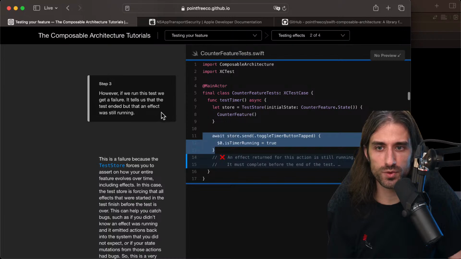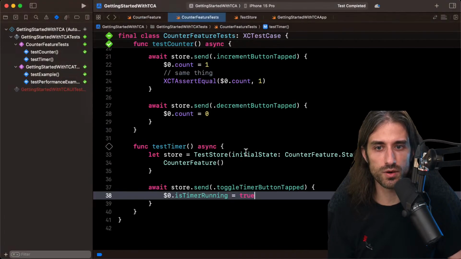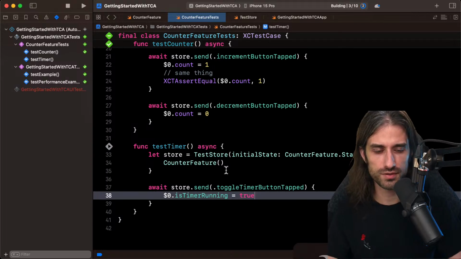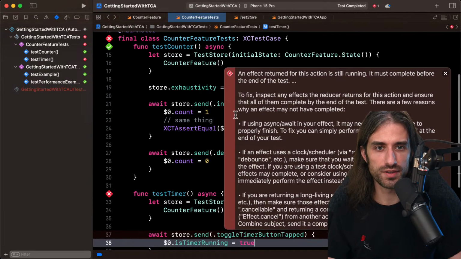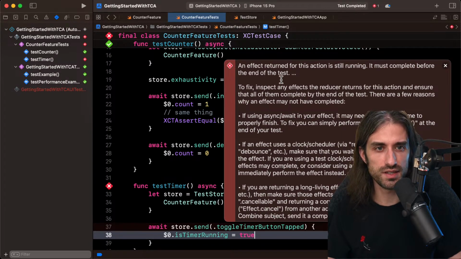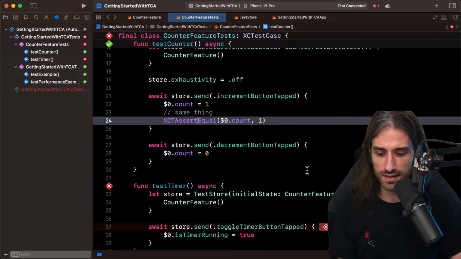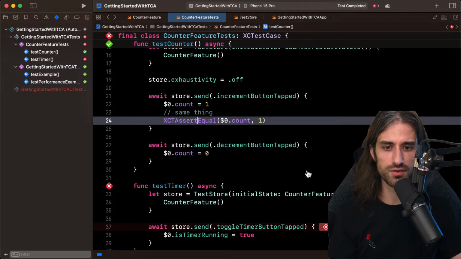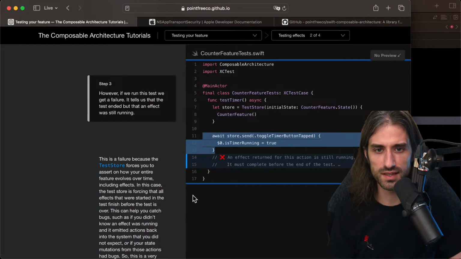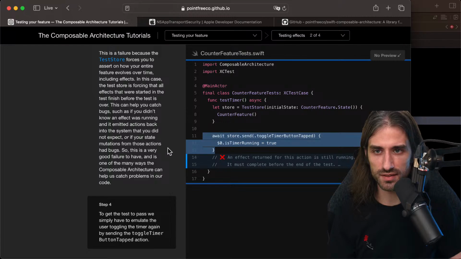However, if we run this test, we get a failure. It tells us that the test ended, but that an effect was still running. So let's try to reproduce. An effect returned for this action is still running. It must complete before the end of the test. Okay, so that makes sense because any unfinished or unhandled effect is considered a test failure. So let's see how to handle this effect.